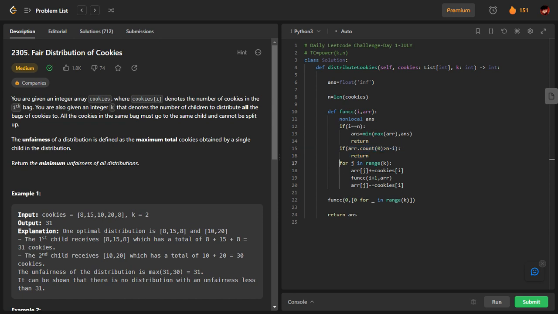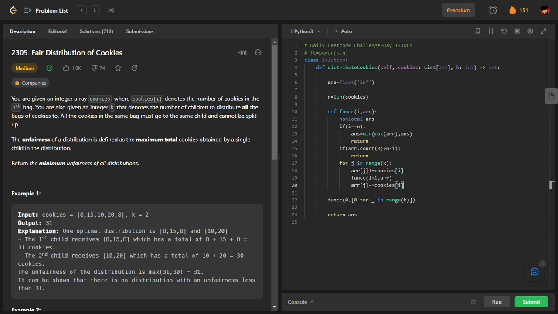But this is the most important part of the code. What I'm doing is making the j loop run from 0 to k minus 1. The jth entry of the array represents the number of cookies the jth child has. So I am going to add the current cookie, the ith cookie, to that. Then I go to the next index, the i plus 1 index. Once I return back, I subtract that cookie from it. So whatever I did here, I am canceling out here. That is the basic idea.